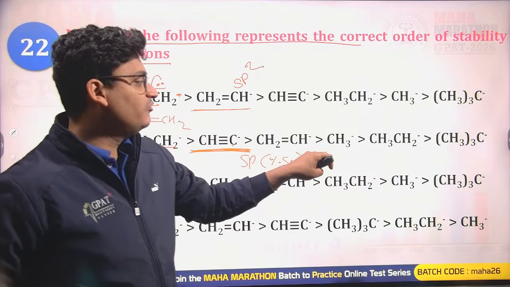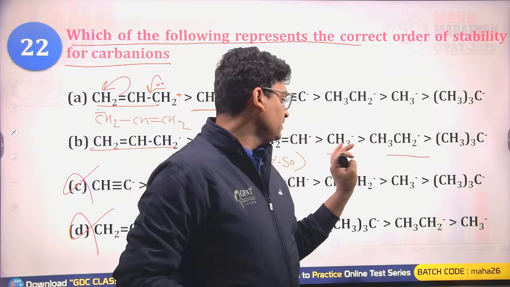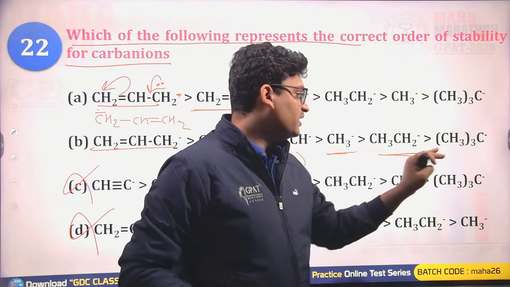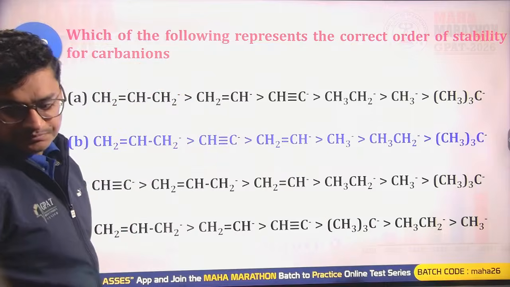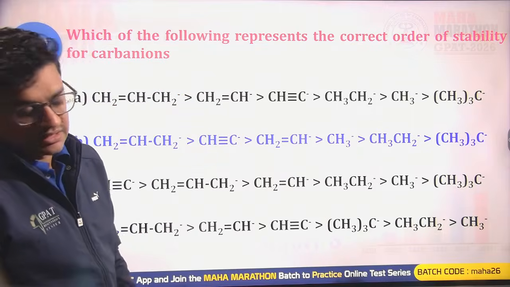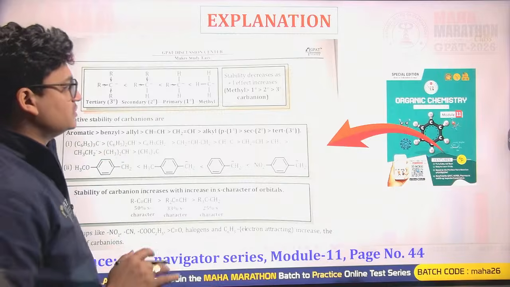Then we have the methyl anion, the 1 degree anion and the 3 degree anion. So yes, that is all right. So B will be the right answer. B is the correct answer for this question.